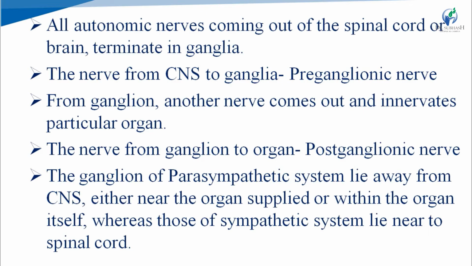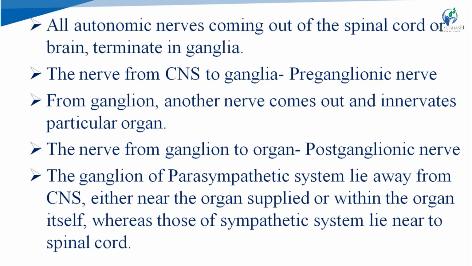All autonomic nerves coming out from the spinal cord or brain terminate in ganglia, means they end in ganglia. So from the CNS to the ganglia is known as preganglionic nerve. Pre means before. The nerve before the ganglia, preganglionic nerve. And from the ganglion, another nerve starts and innervates a particular organ. This nerve from ganglion to organ is known as postganglionic nerve, means nerve after the ganglion.